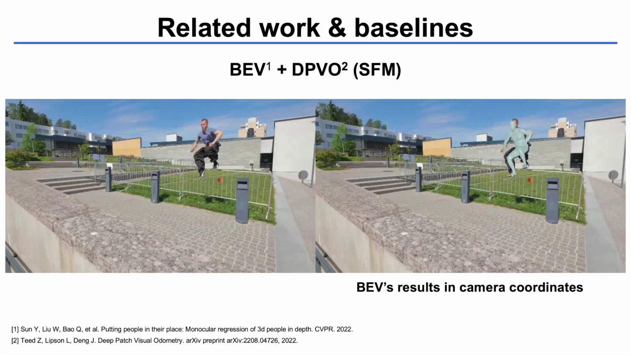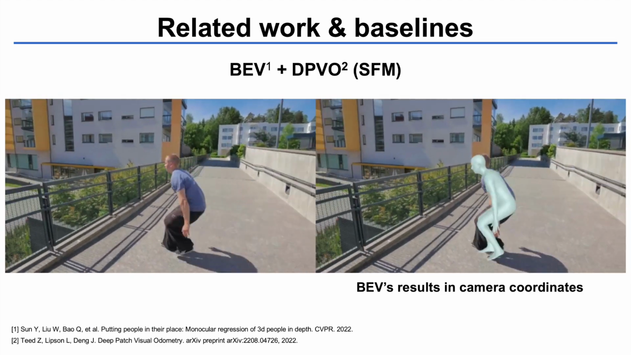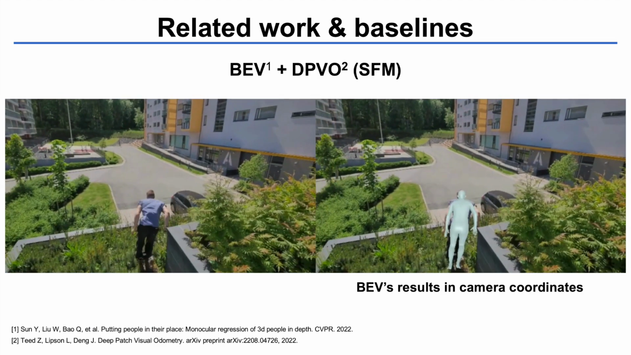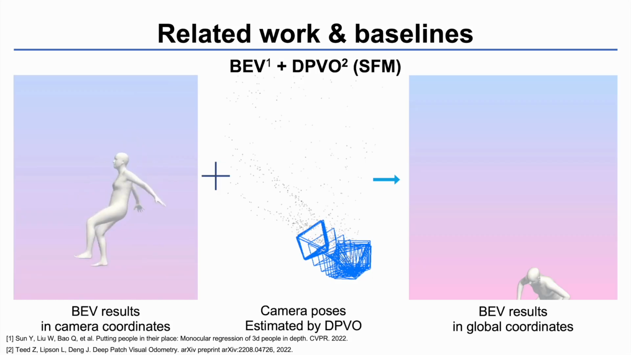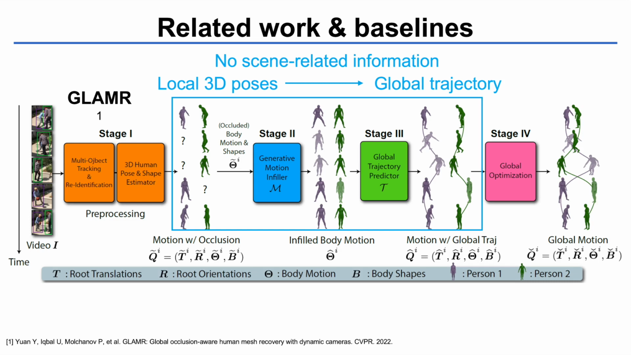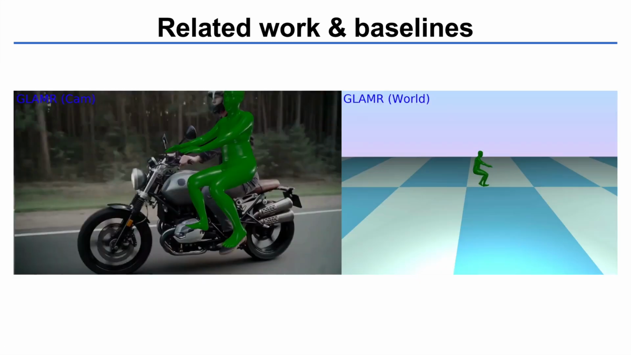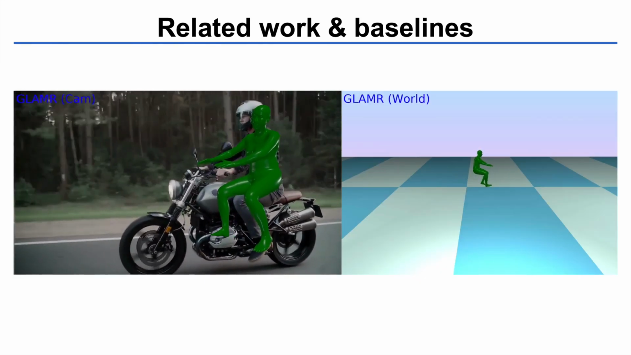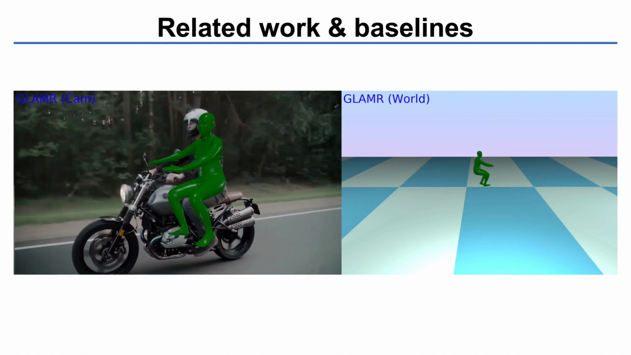We consider 2 baseline solutions for comparison. The first uses BEV to regress the 3D position of people in camera coordinates. We then estimate the camera poses using a SLAM method, DPVO, to convert the results to world coordinates. However, when the input video contains moving subjects, it is hard for SLAM methods to reliably estimate the camera. The second baseline method is the recent state-of-the-art method, GLAMR. GLAMR infers the global human trajectory from the local 3D poses, but does not take scene-related information into account. GLAMR ignores scene-related information, which makes it fail in common scenarios, like riding a motorbike.